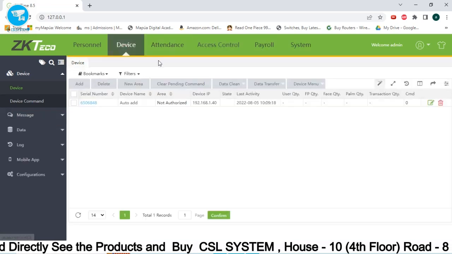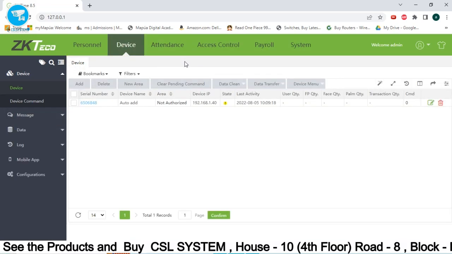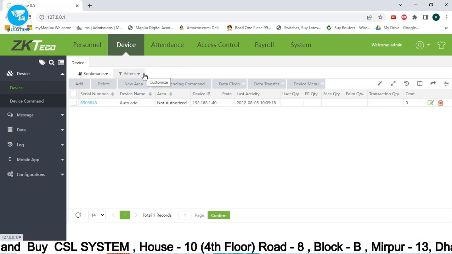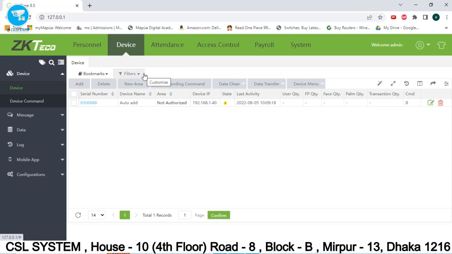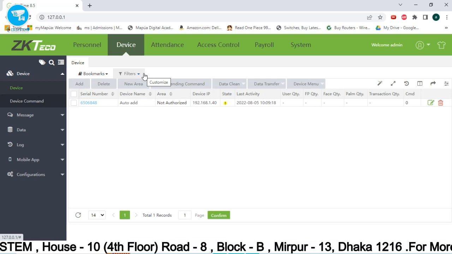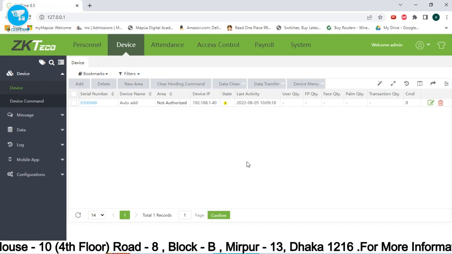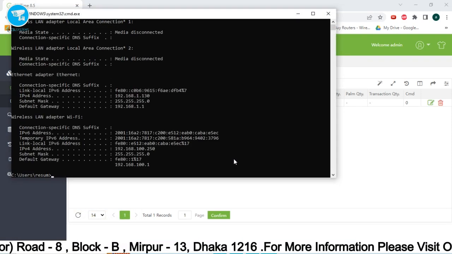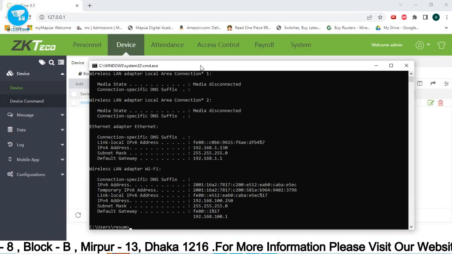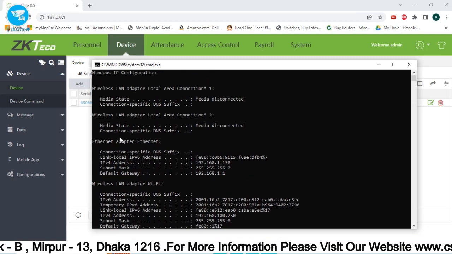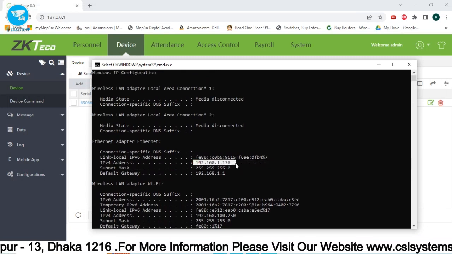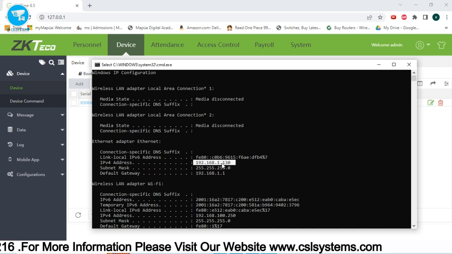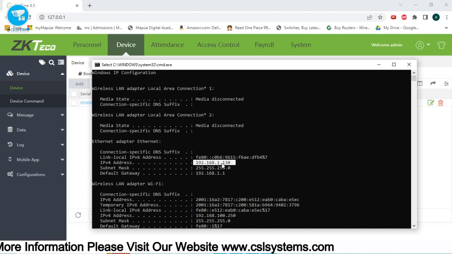Now, first you need to go to the device and go to the menu, communication, and look for the cloud server setting or web stack. Once you go to the cloud server setting, you need to input there the IP address of your computer. This computer's IP address, the Ethernet, my IP address here is 192.168.1.130. You should input this on the web cloud server setting of your device.